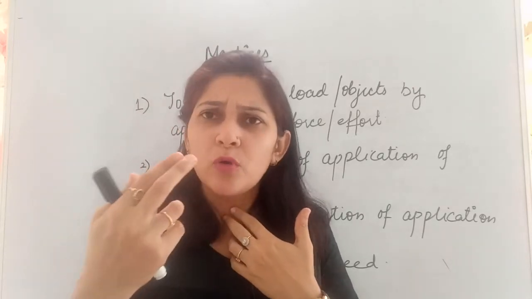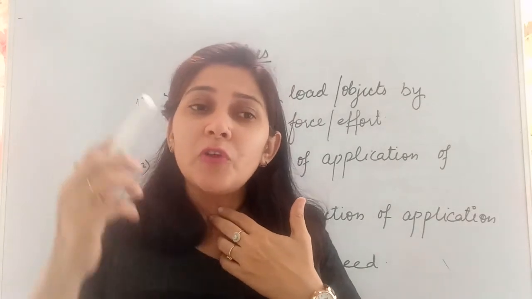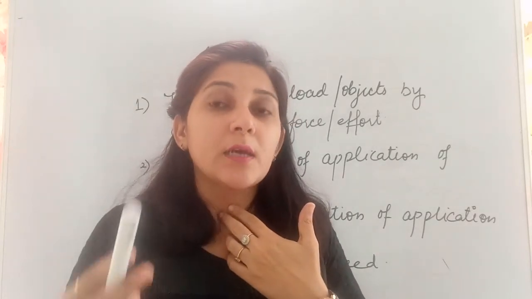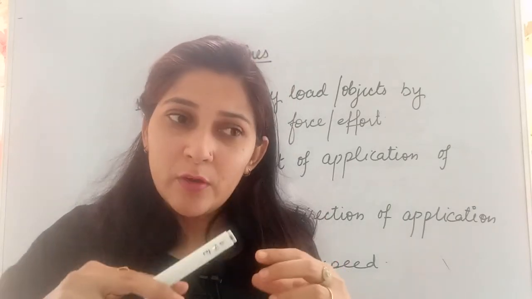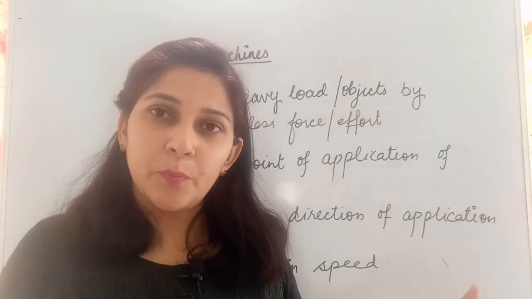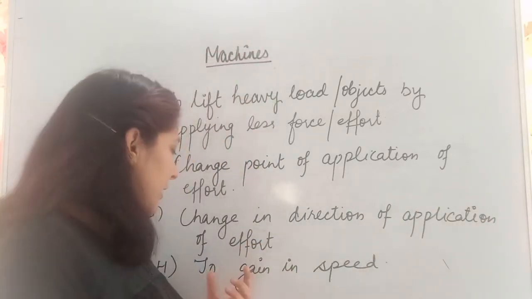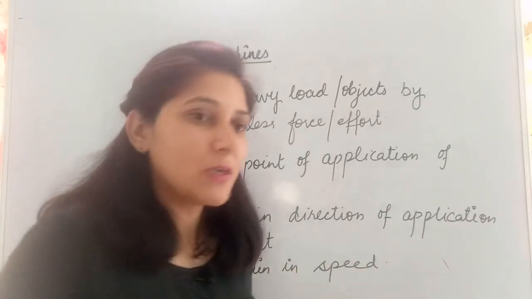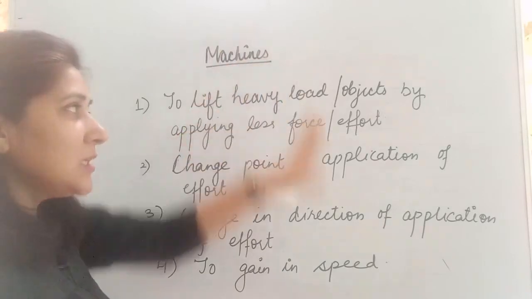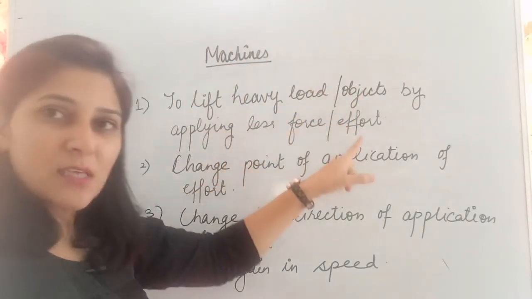Suppose somebody gives you a piece of cardboard, and you are cutting it with the help of your scale, then it will be very difficult. But if you use cutters there, that will be a little quicker as compared to the previous one. That means these kinds of devices, these simple machines, we can use to gain in speed of any work. So basically what we have learned so far is that machines are used to lift heavy objects or loads by applying less effort.